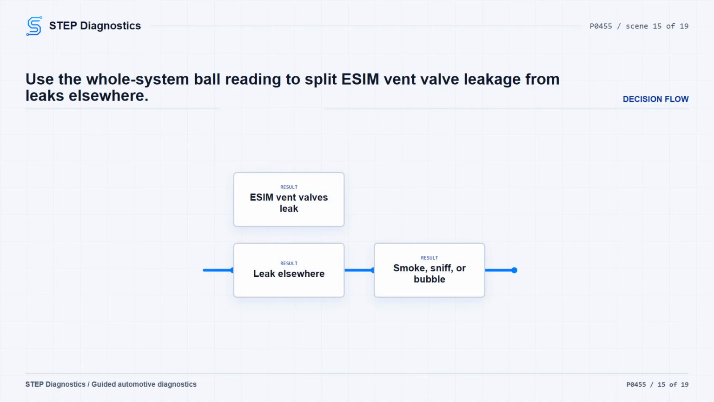If it is a capless system that failed the small leak test but passed this pressure test, verify the filler neck is not leaking and continue with the fuel tank side check before replacing the ESIM. If the system has a filler cap, replace the ESIM.